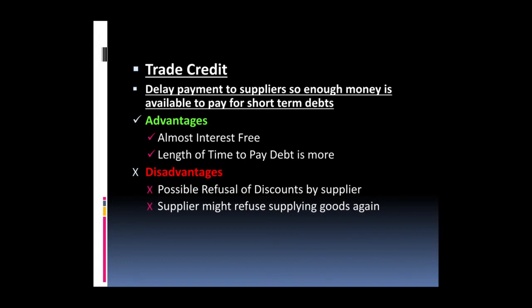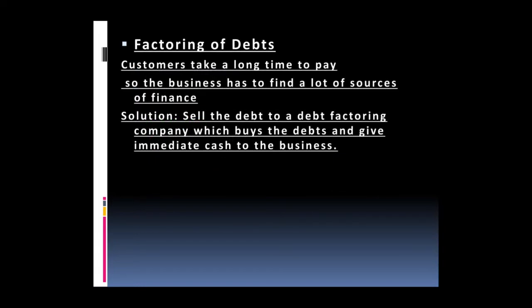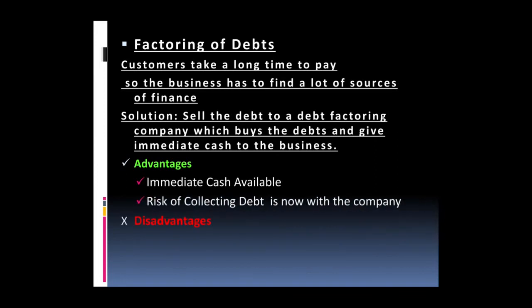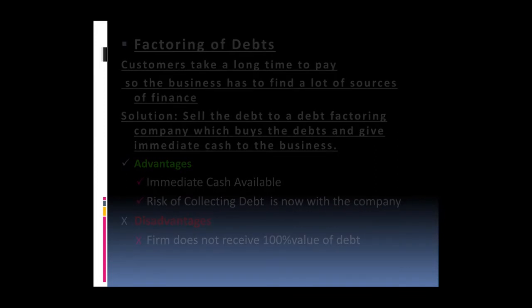But sometimes suppliers won't allow you to take goods, or they might refuse to give you the discount. Of course, you will not get a discount if you're late to pay, right? So it has its advantages and disadvantages. Factoring of debts, already we covered this, and we consider it as a short-term finance as well. So now we have 3 ways of short-term finance.